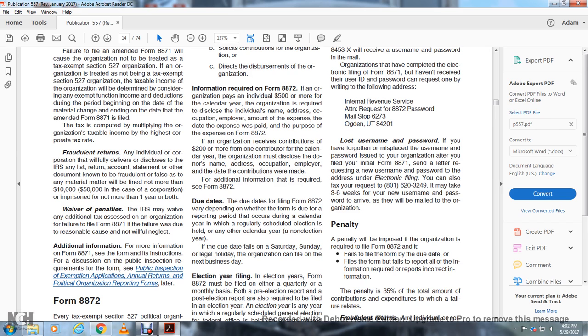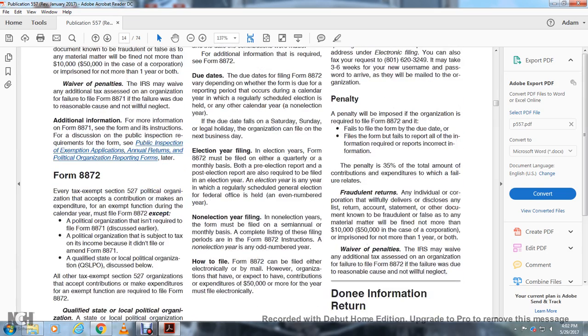Waiver of penalty. The IRS may waive the additional tax assessed for the organization's failure to file Form 8871 if the failure was due to reasonable cause and not willful neglect. Additional information. For more information on the Form 8871, see the form and instructions for a discussion of the public inspection requirements for the Form 8871, public inspection exemption applications, annual reports, and annual returns of political organizations.